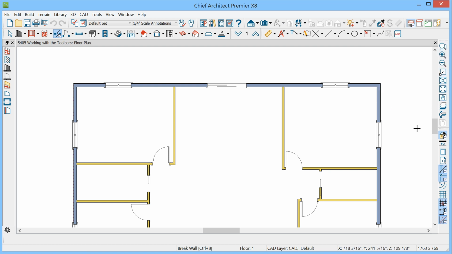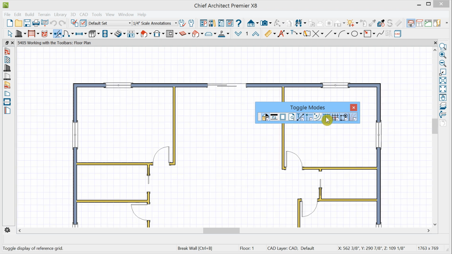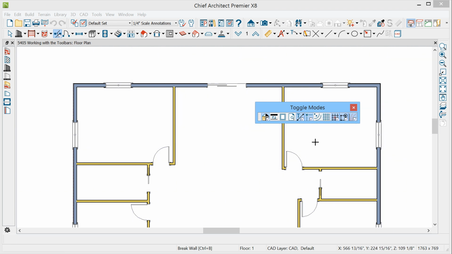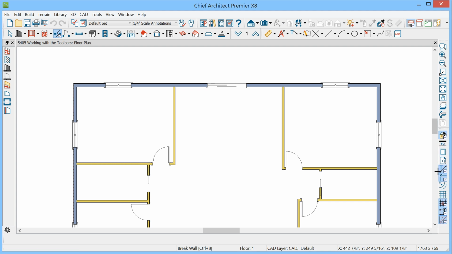We have some more toggling features available here in this toolbar. I'll drag it out. Toggle modes. And here we can toggle several features. So for example, if I click here, I will turn on the reference grid. Clicking again toggles it off. You could toggle the colors off and back on. These are very handy tools to get used to because they have a lot of value, and some of them are on, and if they're unintentionally turned off, a function will be lost. And if you know these tools, you can easily recall that they should be turned back on.